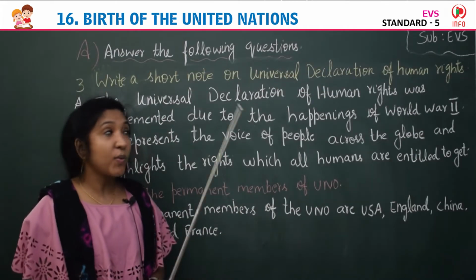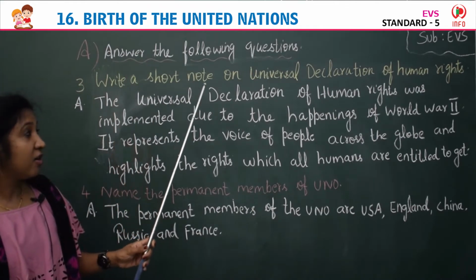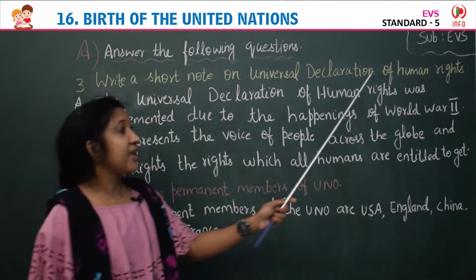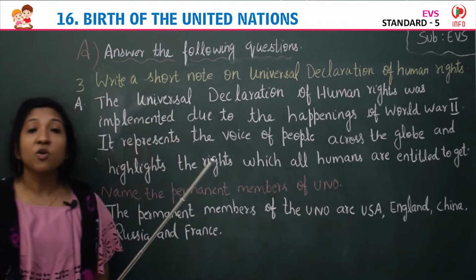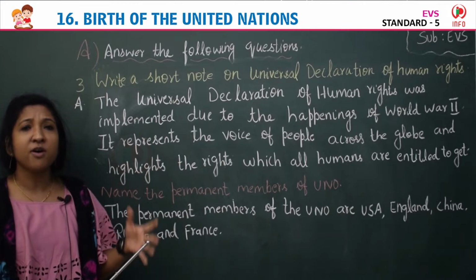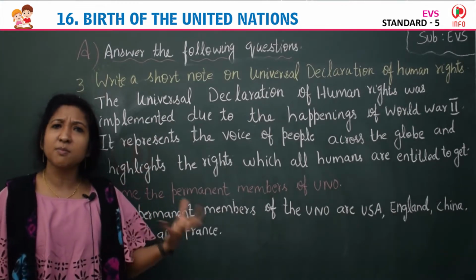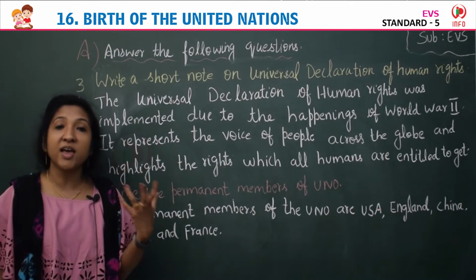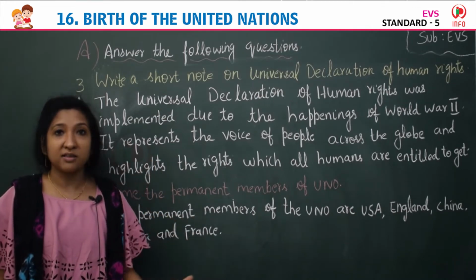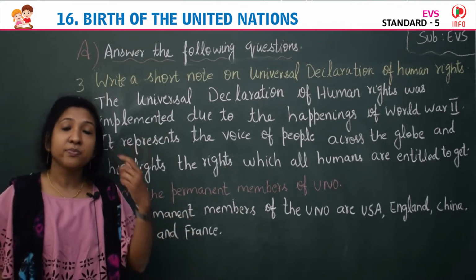Children, our next question is question number 3. Write a short note on Universal Declaration of Human Rights. You have to write a short note on the Universal Declaration of Human Rights. So, human rights, it's simply human, isn't it? Because we are humans, we have human rights. There are a total of 30 human rights.